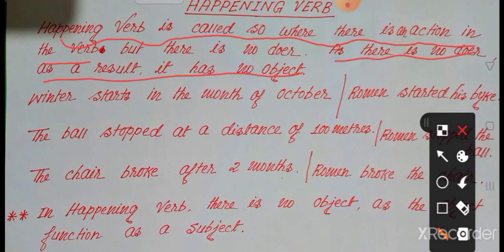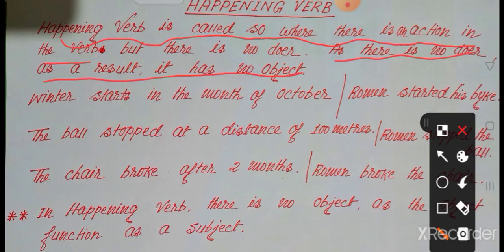The doer does something and it is transferred to an object, and that word we call the object. But in a happening verb there is no object.